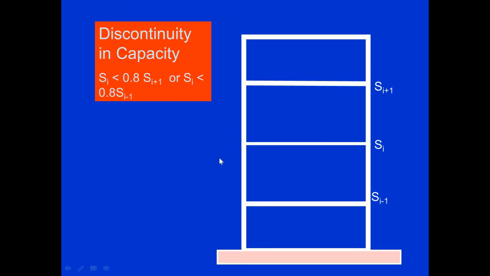This is the example. Suppose Si is the intermediate story, Si plus 1 is the story above Si, and Si minus 1 is the story below Si. According to that we can categorize Si as a discontinuity in capacity if Si is less than 0.8 times Si plus 1, or Si is less than 0.8 times Si minus 1. If this condition exists, then the type of irregularity will be discontinuity in capacity for Si. Next is irregularities as per NEHRP.